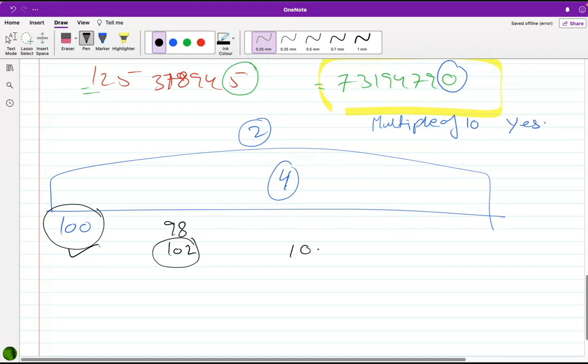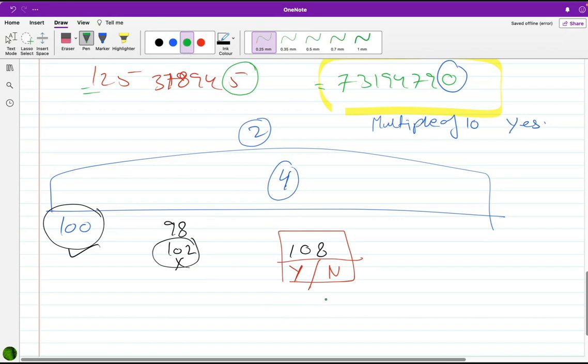Is this a multiple of 4? So which, 102? 108. Yes or no? 104 is divisible by 4. 108.